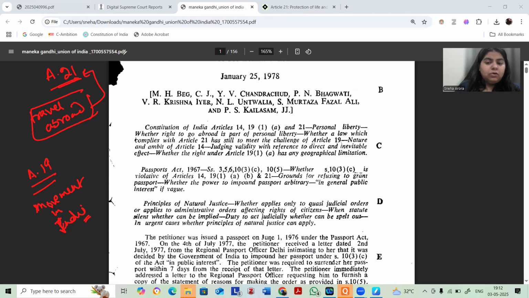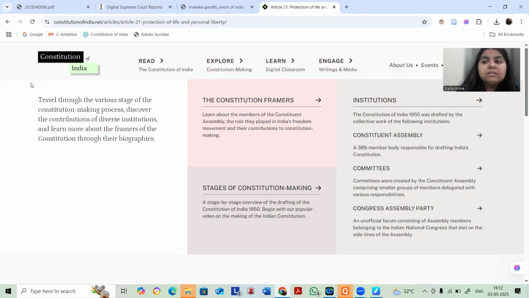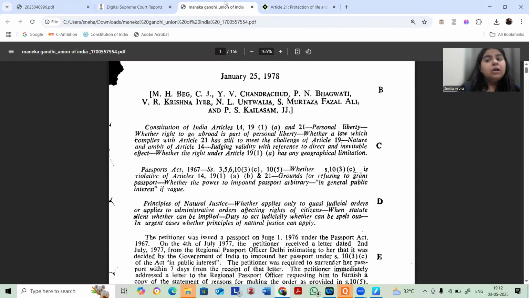Now here the court is saying that it's okay, you impound the passport, but the procedure established by law written in Article 21 means due process, which means that you can take necessary action, but you cannot take it without applying principles of natural justice, without giving the other person opportunity to be heard, opportunity to put his point, right?